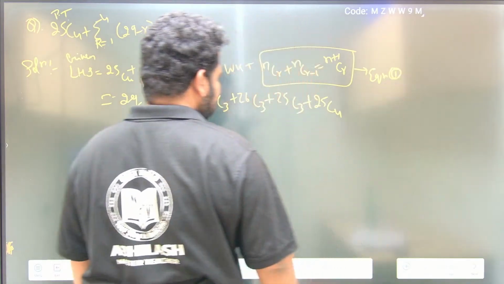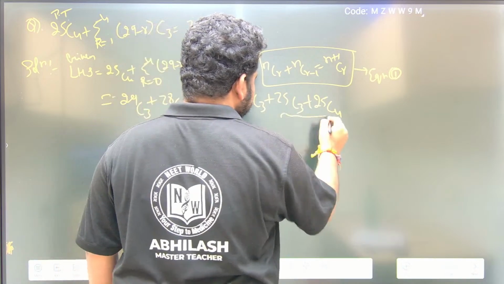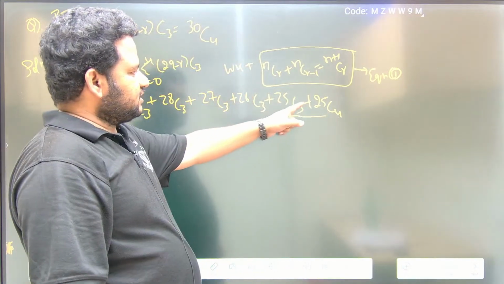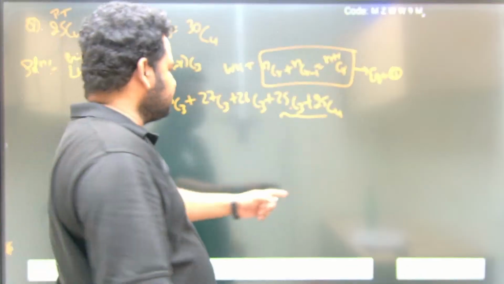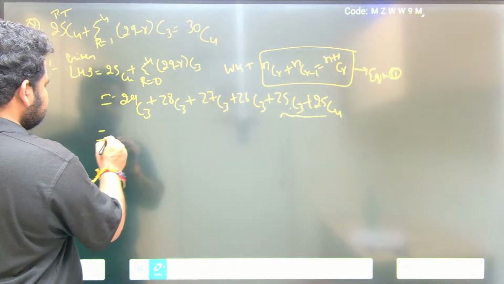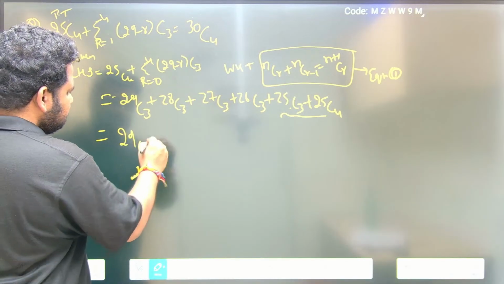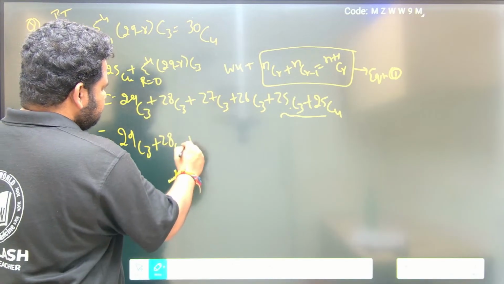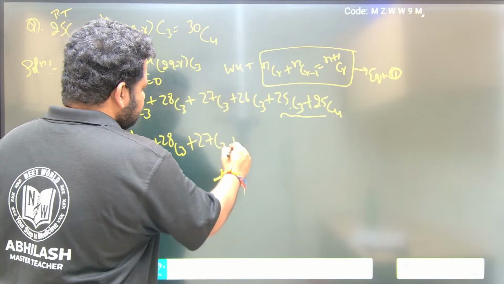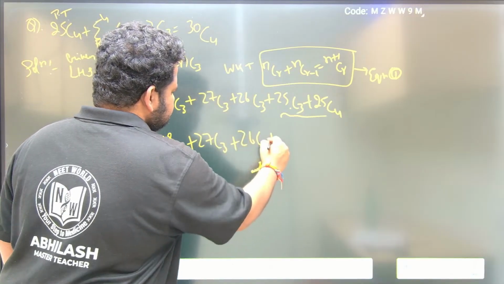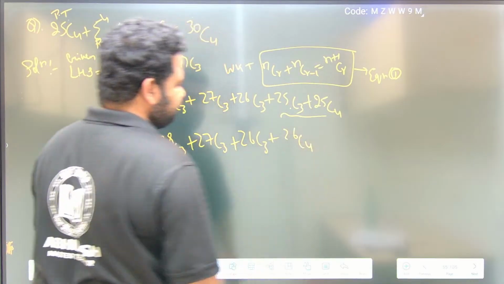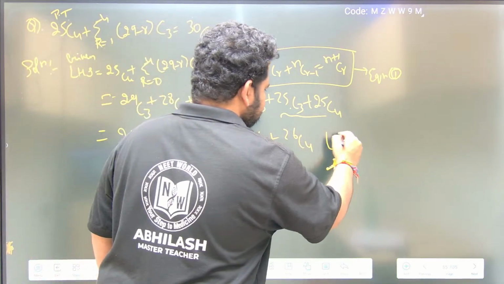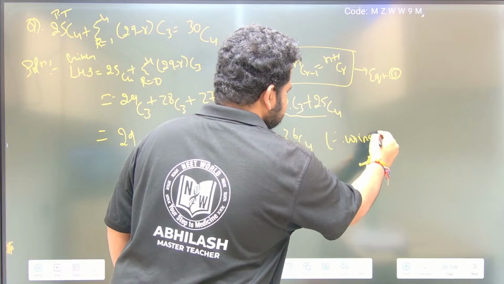So here I can apply it: 25C3 and 25C4, that is nC(r minus 1) and nCr. So I can write this as 29C3 plus 28C3 plus 27C3 plus 26C3 plus 26C4, 25 plus 1 is 26. Therefore, using 1, I can write it.